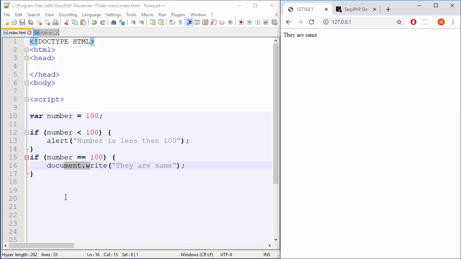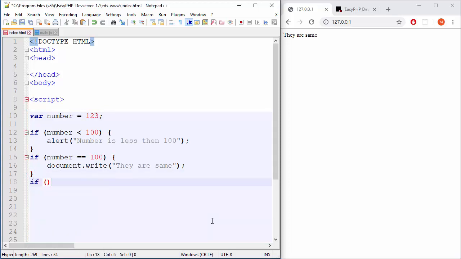Let me see what else we can learn here. Well, of course, the third and only other option is that this number can be bigger than the number down there. So let's say that this number will be 123, and then we need to have a corresponding check in the if statements.